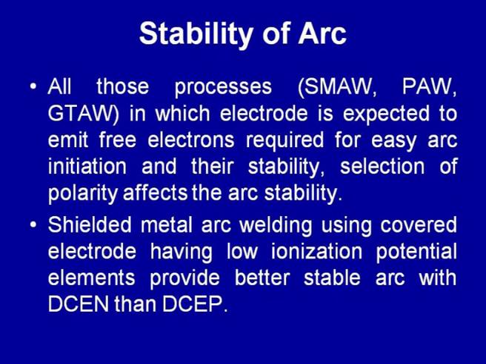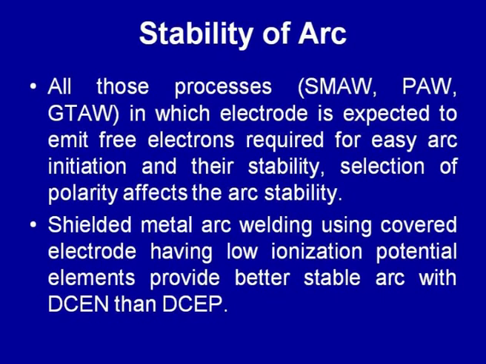Those metal systems which are good electron emitting elements, like the tungsten electrode, which is expected to release the electrons so that good arc stability can be obtained and the arc can be initiated easily, are desirably connected to the electrode negative polarity, so that they can be made the cathode, so that electrons can be emitted easily and the arc can be initiated.